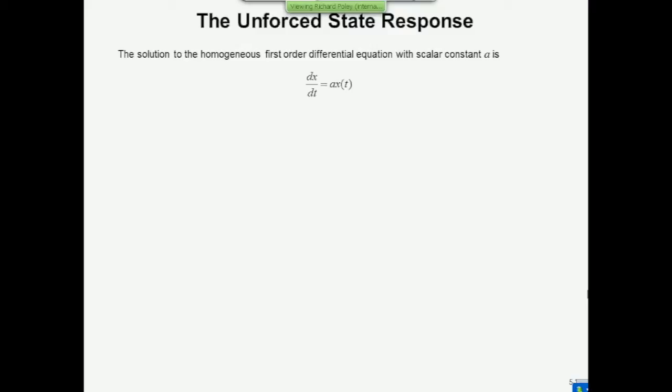So here's a first-order ordinary differential equation. There are no partial derivatives, and there are no other terms apart from x, so it's homogeneous. And so what you would try to do is to separate x onto one side and t onto the other. So you divide both sides by x and multiply both sides by dt. And so now you have an equation where these two variables are separated.